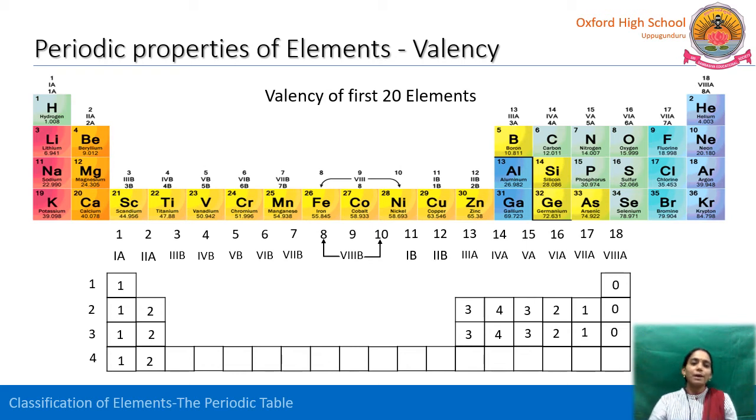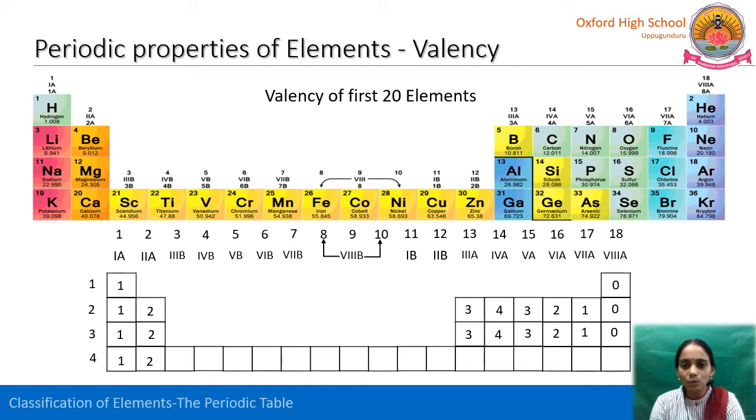So for hydrogen only one valence electron is there, so the valency is 1. For helium, 2 electrons are there, but in a single shell 2 electrons completely fill that shell. So the valency is 0. Whereas lithium again 1, beryllium 2, boron 3, carbon 4, and coming to nitrogen, it is having 5 electrons